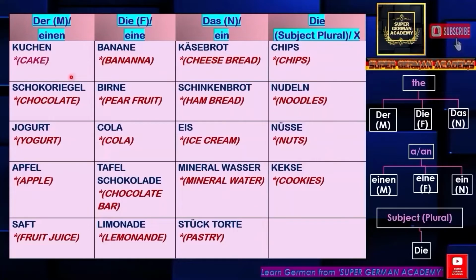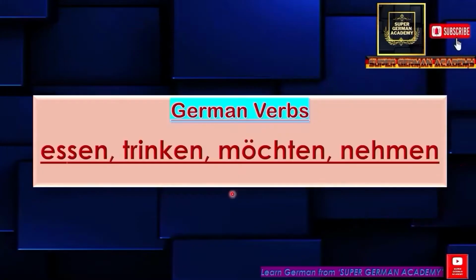If the noun is masculine, then der or einen is paired up with a masculine noun. If the noun is feminine, then die or eine is paired up with a feminine noun. If the noun is neutral, then das or ein is paired up with a neutral noun. If the noun is in plural form, then die is paired up with a plural noun. Example, der Joghurt, die Cola, das Mineralwasser. In this way, the articles are to be used with these nouns.